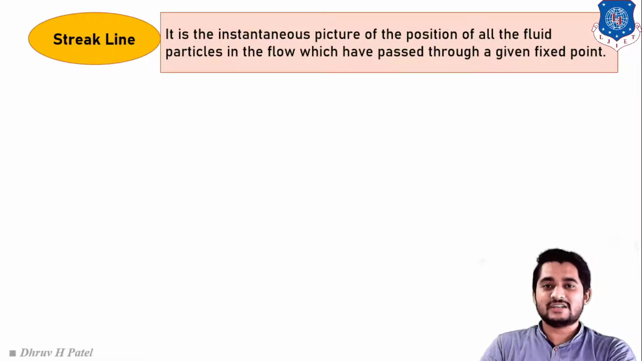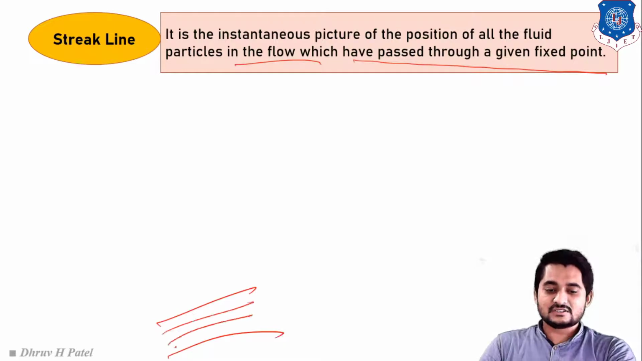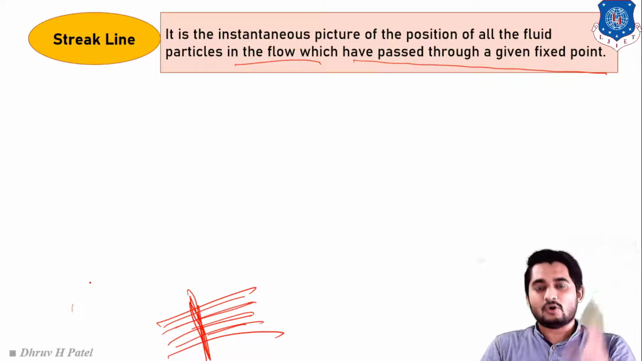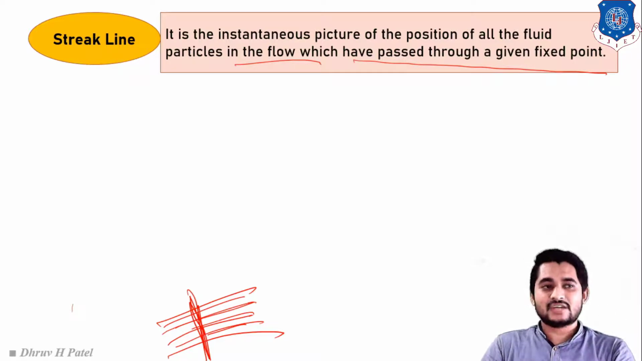Clear students? Next one is streak line. What do you mean by streak line? It is an instantaneous picture of the positions of all fluid particles in the flow which have passed through a given fixed point. Suppose I have one tubular space here, and fluid particles are passing through a fixed point. If I take an image of all the fluid particles at that instant, that is known as a streak line. See here, instantaneous pictures of the fluid particles. Clear? So if we take an instantaneous picture of all the fluid particles at a particular time, that is known as a streak line.